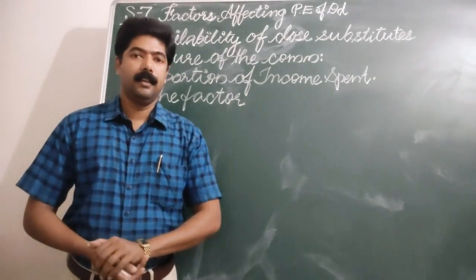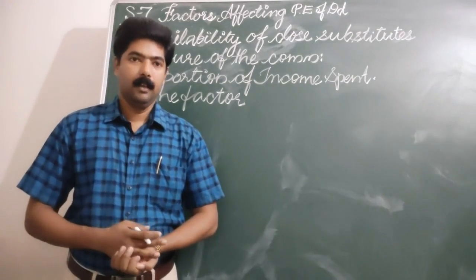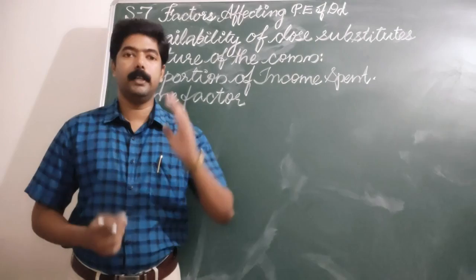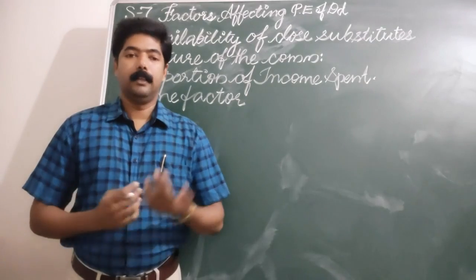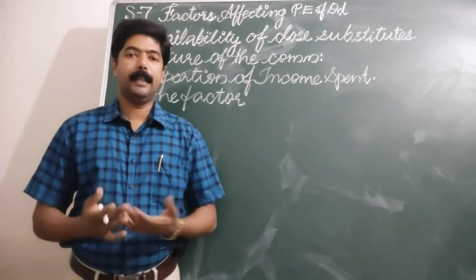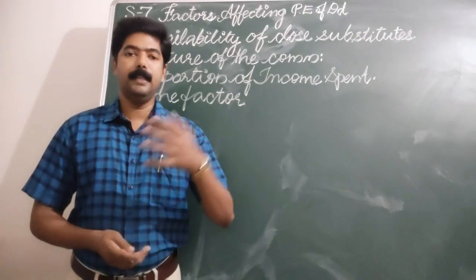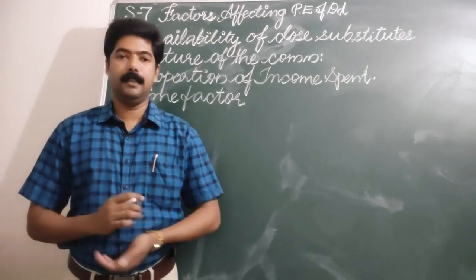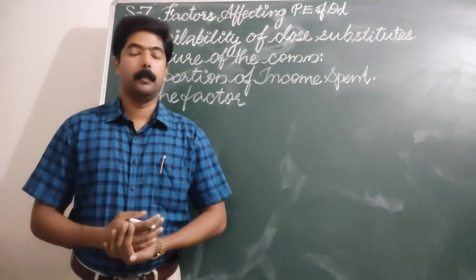In the last classes we have discussed elasticities and their different types. We have studied three types of elasticities: price elasticity, income elasticity and cross elasticity. Among these three types, we discussed price elasticity and its five different kinds.